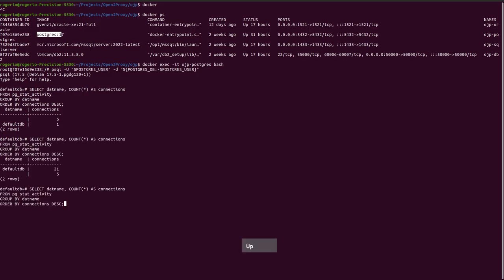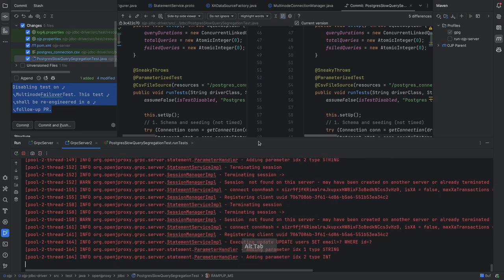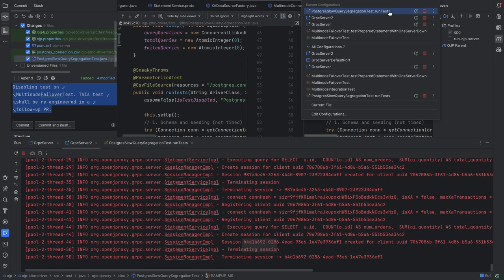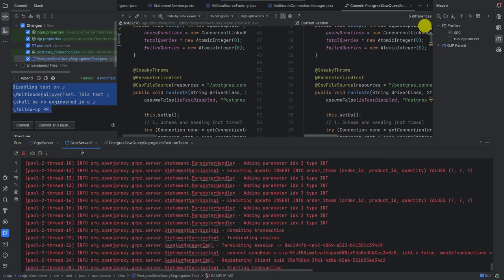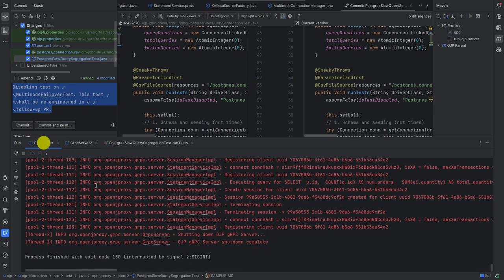And let's check how many connections are open. 20. That's a very good sign, because that means that each server opened 10 connections to the database, and the total is correct, it's 20. For the first part of the test, we're going to be killing the first server. So that's dead now. We can see here that it is dead.